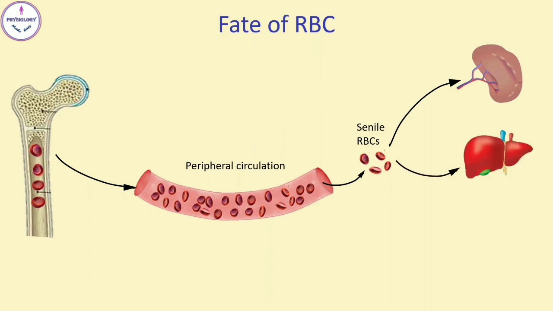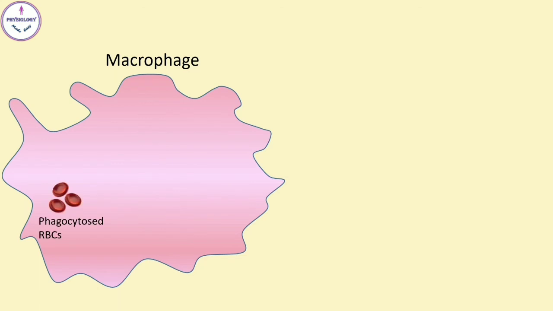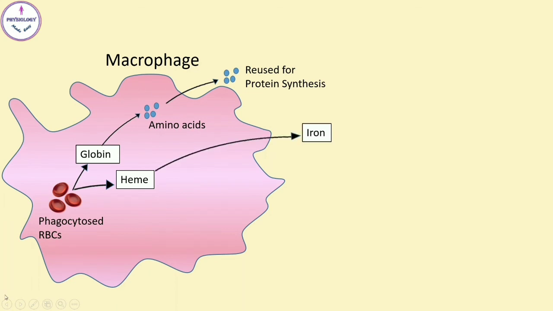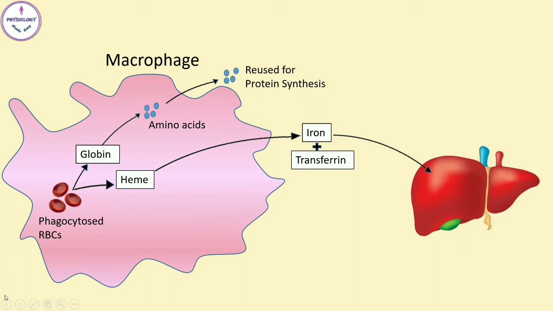Macrophages present in liver as well as bone marrow also phagocytose senile RBCs. In macrophages, hemoglobin from the fragmented RBCs is split into heme and globin. Globin is converted back into amino acids, which are further reused for protein synthesis. Macrophages release iron from the heme part of the hemoglobin and pass it back into the blood to be carried by the transferrin either to the liver and other tissues for storage in the form of ferritin or to the bone marrow for the production of new